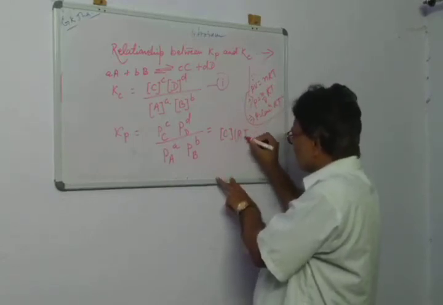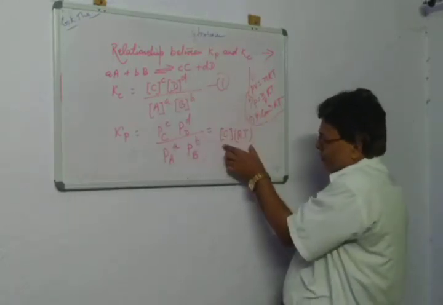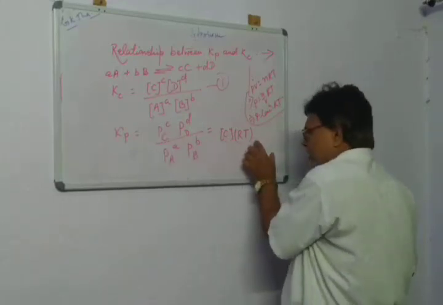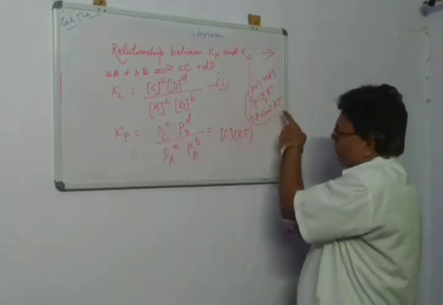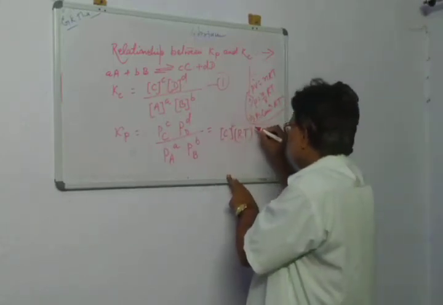But this pressure of C was raised to the power c, so in terms of concentration by this relationship, each will be raised to the power c.